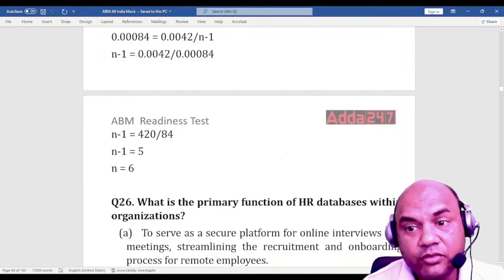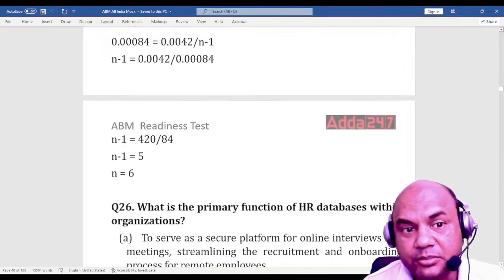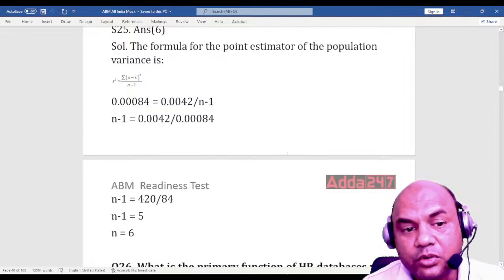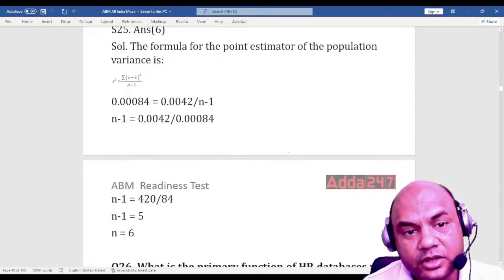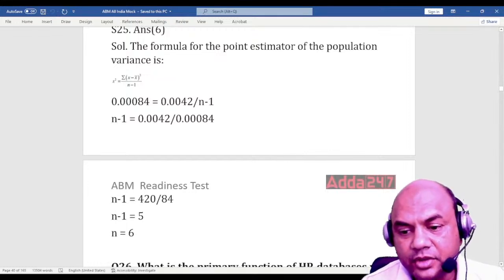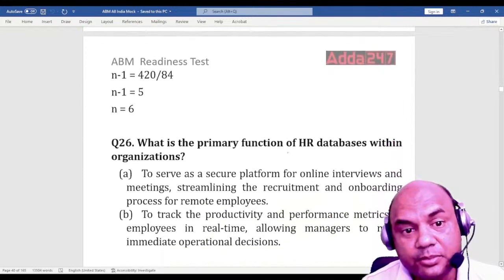Got it? Very important question from the exam point of view also. Remember, don't forget this formula. In the paid class, I have taught you these two formulas, one for the population and the second for the sample. There are separate formulae for that. I would always suggest you to join the paid class.